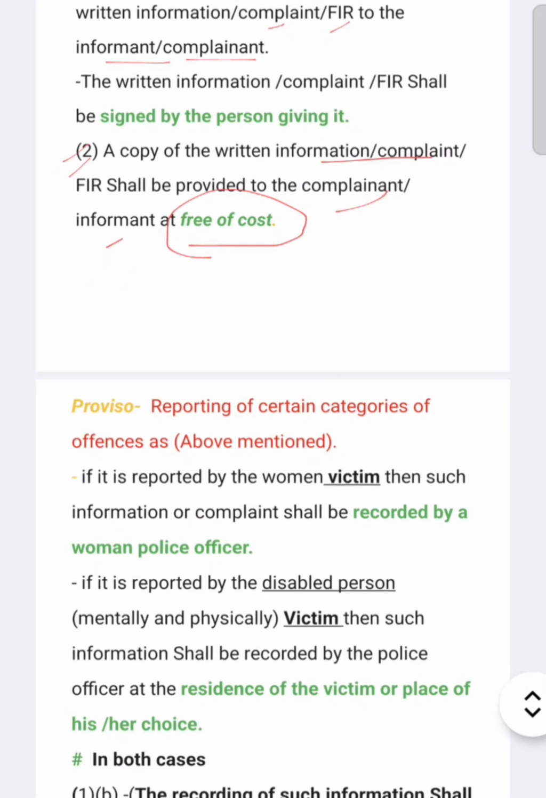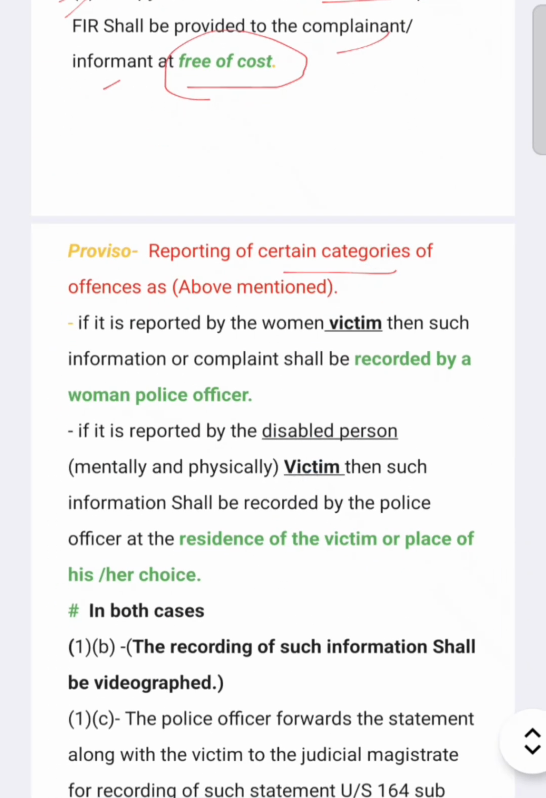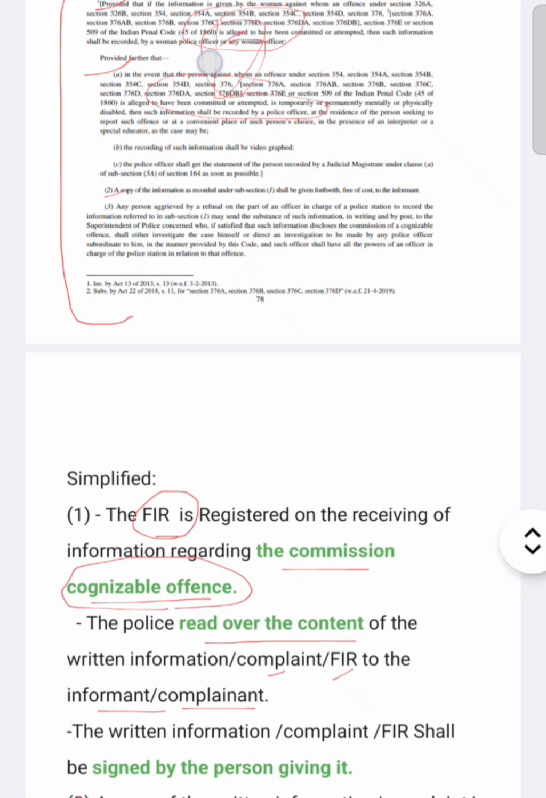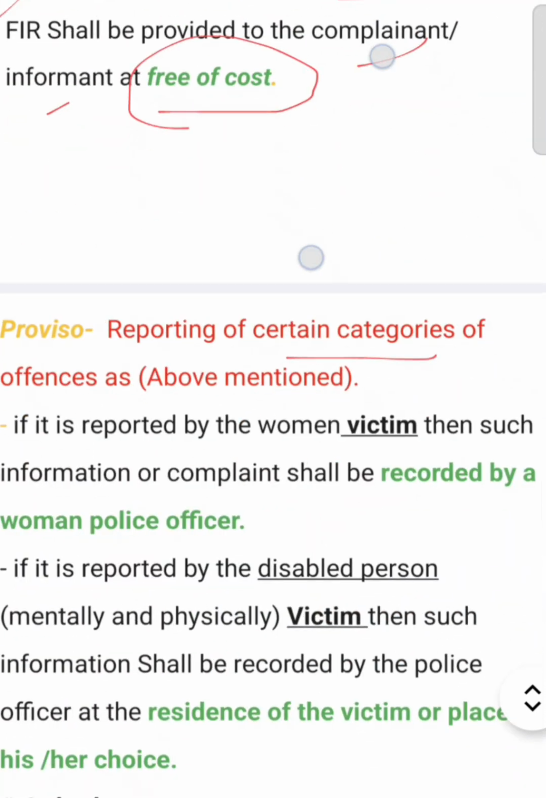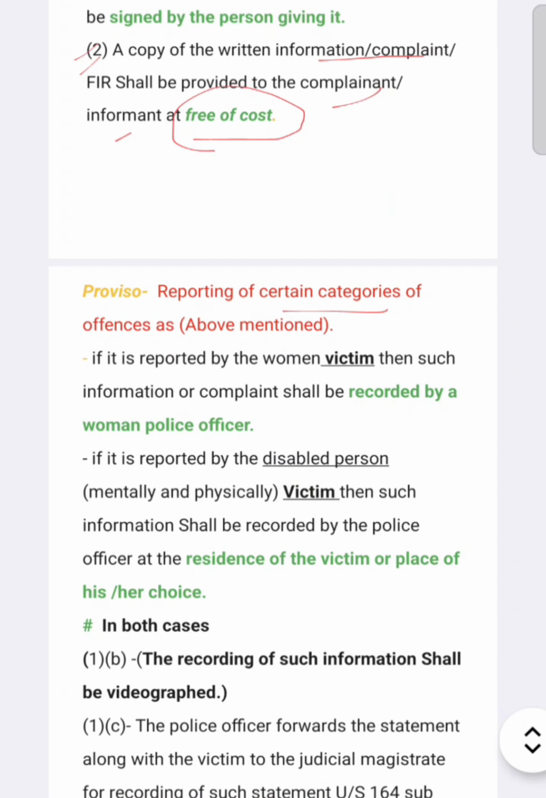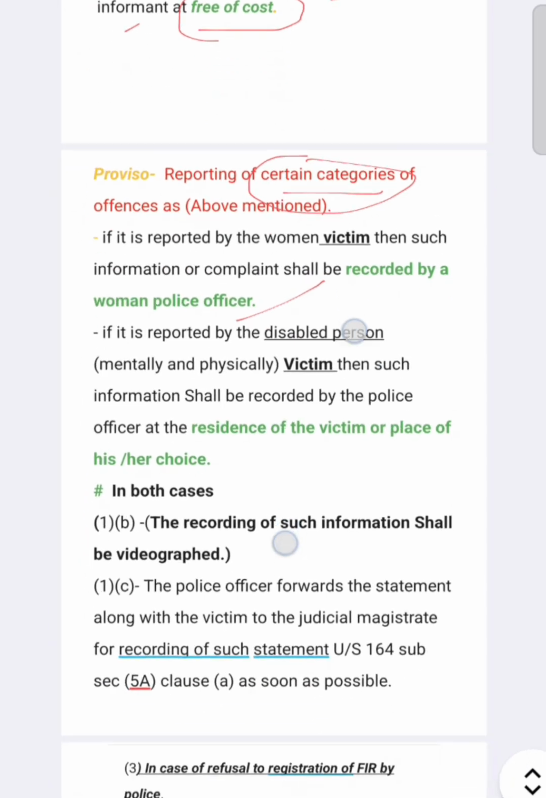So these certain categories of offences, if reported by a woman victim, then such information or complaint shall be recorded by a woman police officer. Means as above mentioned, certain categories of offences, if reported by a woman victim, then such information or complaint shall be recorded by a woman police officer.